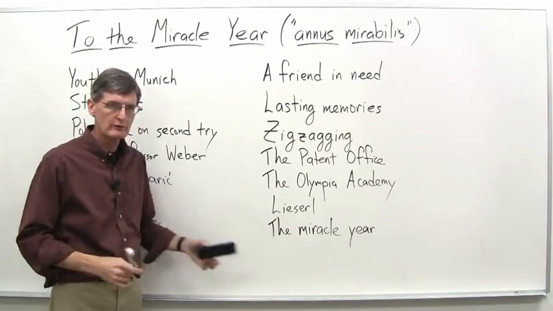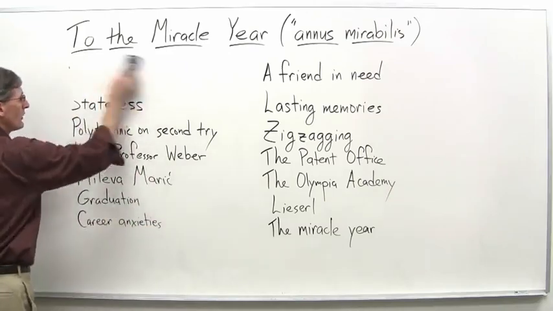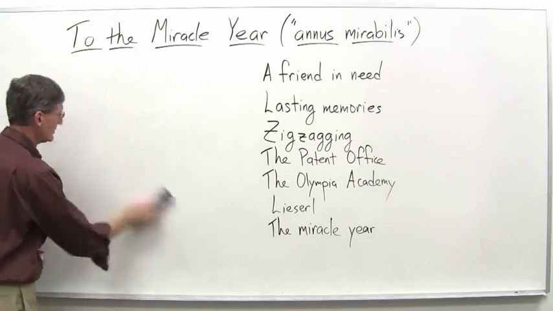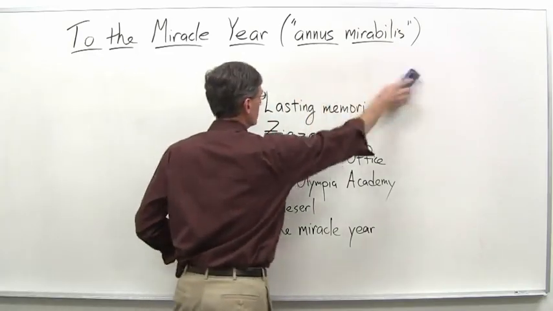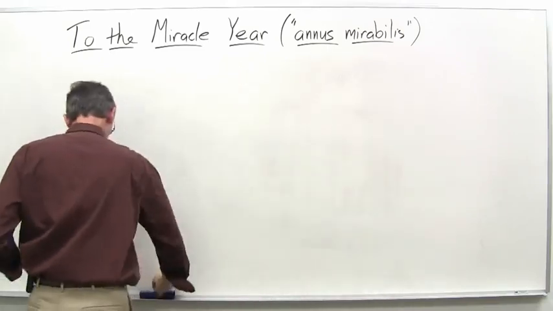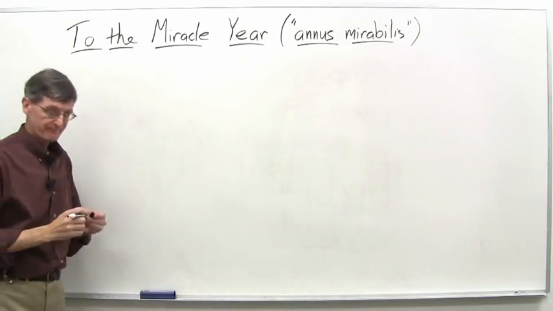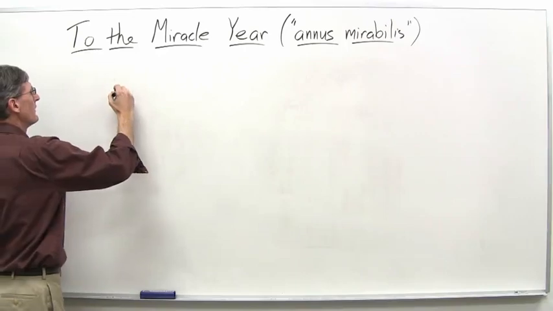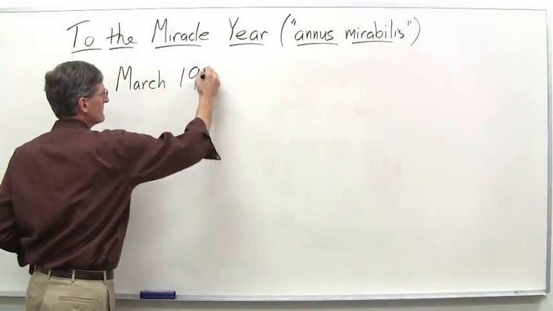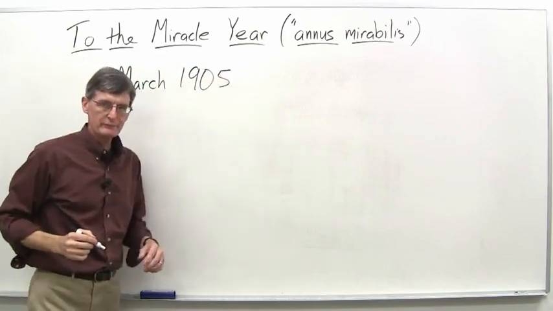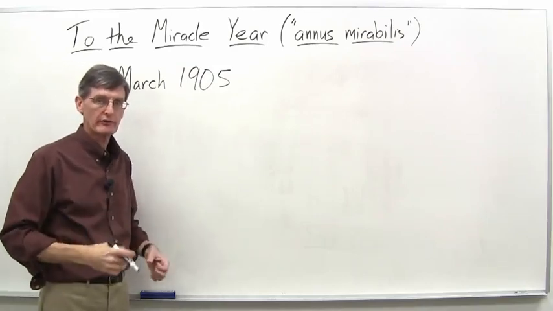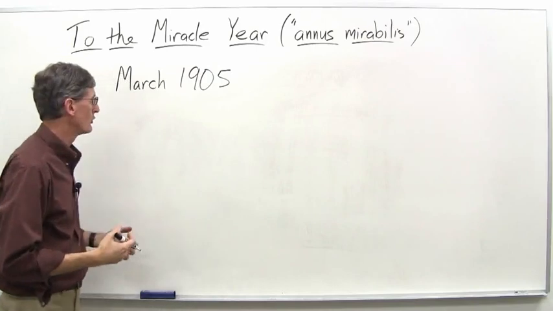So let's just take a look at the miracle year itself here and talk about, briefly, the 5 papers that he published in the miracle year. So, March 1905, and we're just going to give a brief summary of each. Obviously, one of them, the one that dealt with what became known as the special theory of relativity, will be our focus in this course.